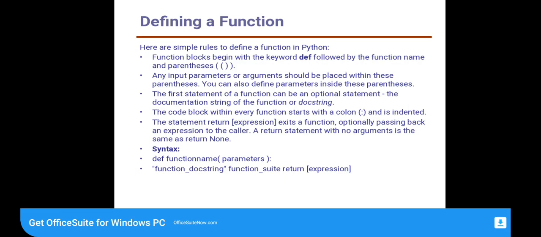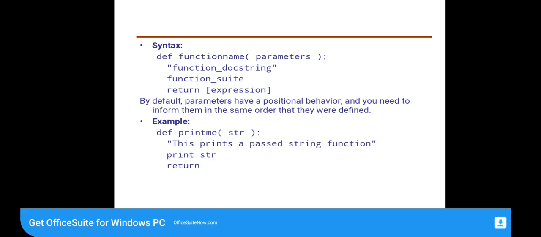So the syntax of defining a function: def function name, parameters, and we should put the colon also. Then the function documentation string, and the function should return an expression. By default, parameters have a positional behavior and you need to inform them in the same order that they were defined. So this is a simple example.